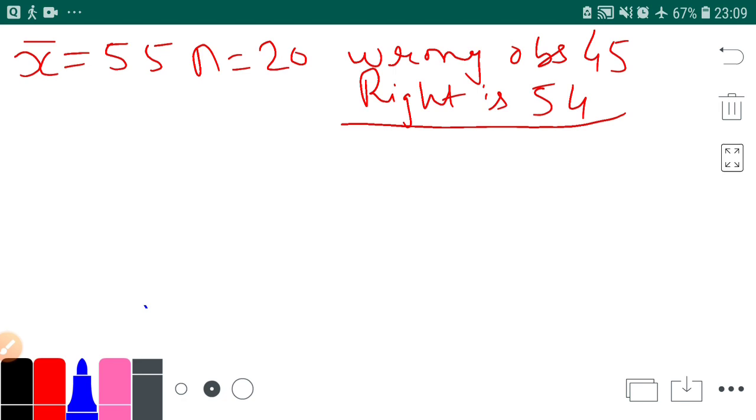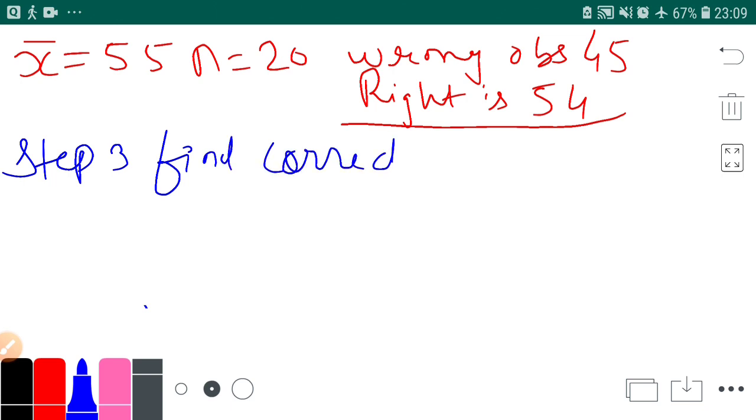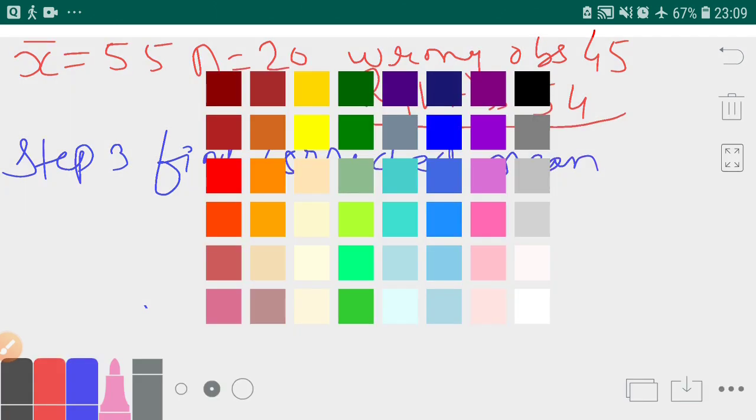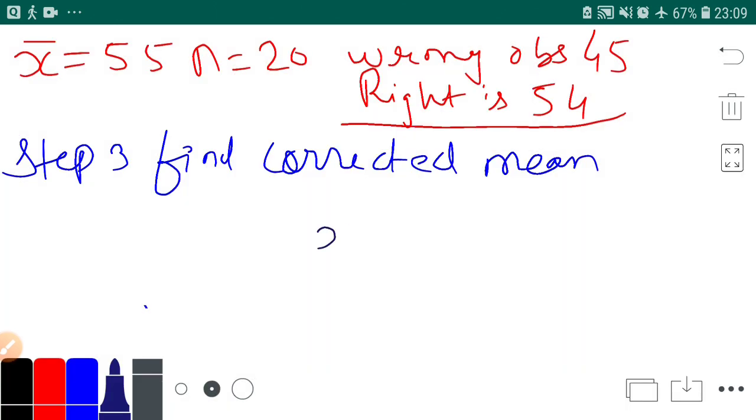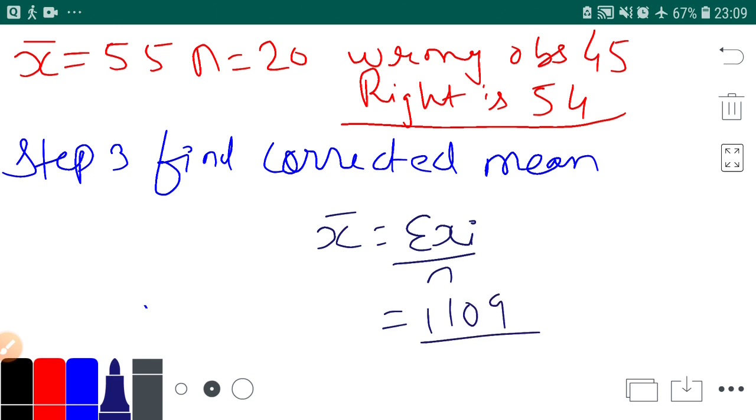So my step 3 is to find corrected mean. Okay, now how would I find corrected mean? Let's take the formula. X bar is equal to sigma xi upon n. So what is sigma xi? You should take corrected figure, that is 1109. And what is n? Obviously n will be 20.